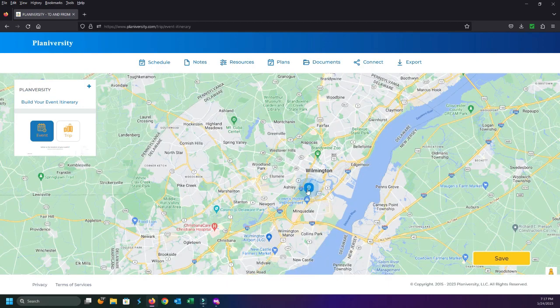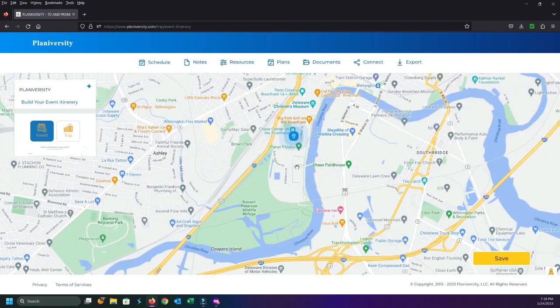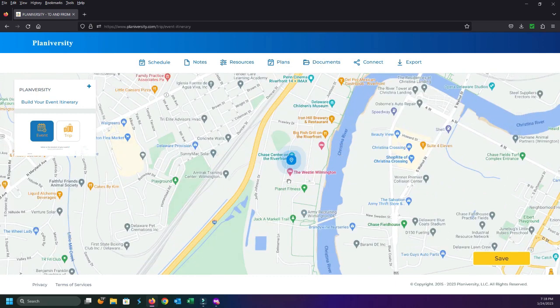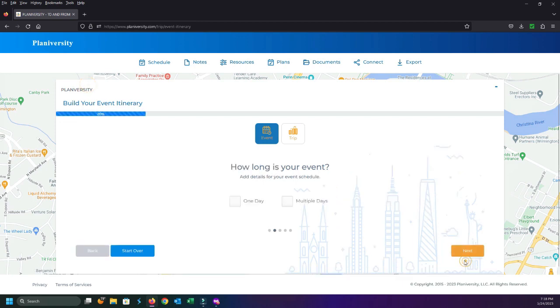So this is the riverfront down in Wilmington off the Christiana River, which is coming off the Delaware River, but that location is absolutely accurate. If I want to actually zoom in and get a little bit more information, I can see right here, I said Chase Center, there's Chase Center, so that icon is matching up where I want. Just come back here.